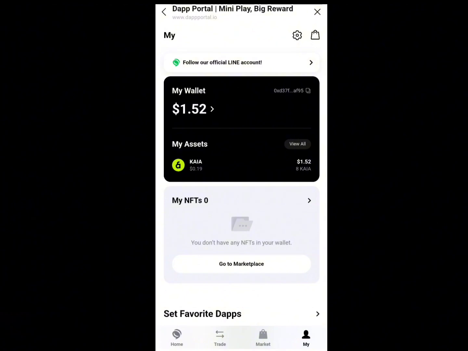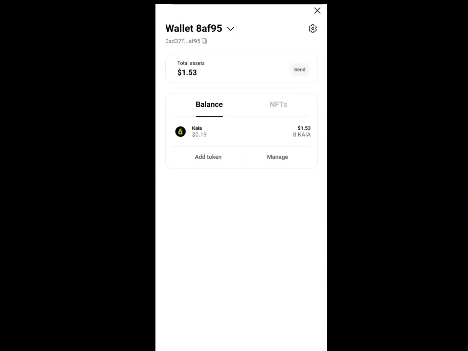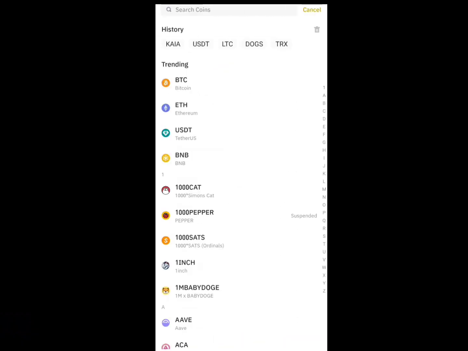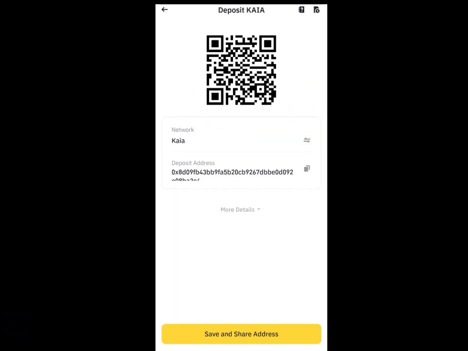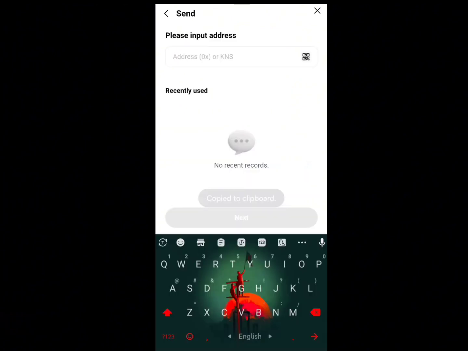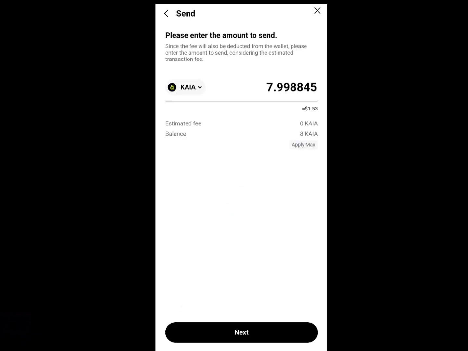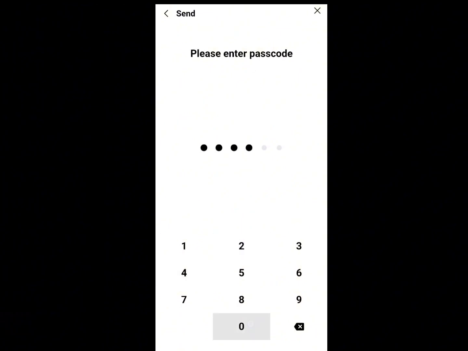452 USDT is my wallet balance. Now click on balance, then click on the send option. Now you need to enter a wallet address here. I click on the deposit option from my Binance account, search Kaia token, and copy the address. Now paste the address and click on the next option. Then click on the max option and click on the send option. By clicking on the max option, you can withdraw your total available balance.